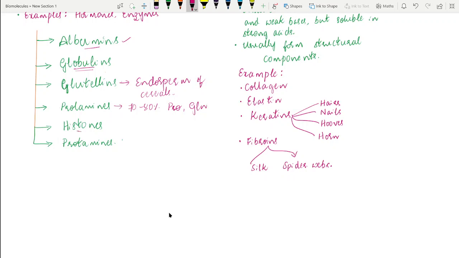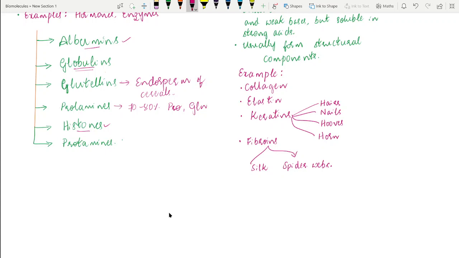The next category of proteins are histones. These histones are basic proteins. I mean, they are rich in the basic amino acids lysine and arginine, and because they are basic in nature, they bind to the DNA. They are DNA binding proteins. They are soluble in water and in dilute acids, but insoluble in dilute ammonium hydroxide. Because they are basic in nature, they cannot dissolve in basic solutions, but they are water soluble, and they are soluble in dilute salt solutions and also in weak acids.